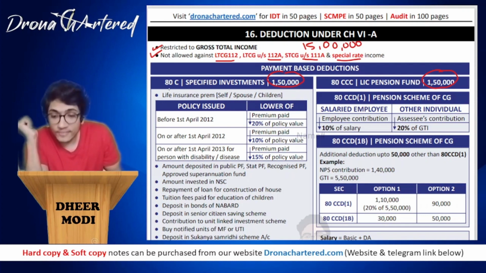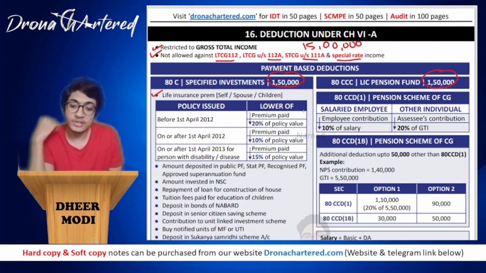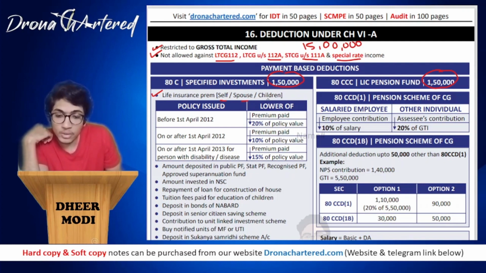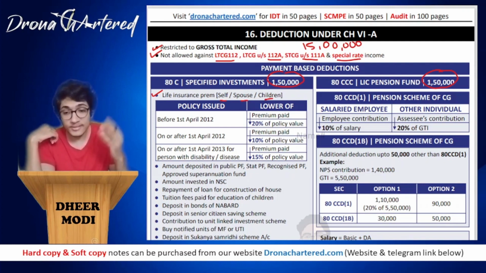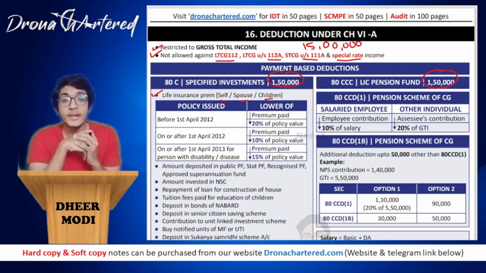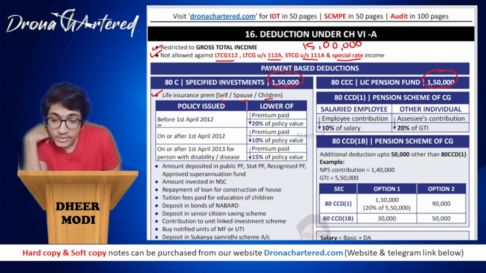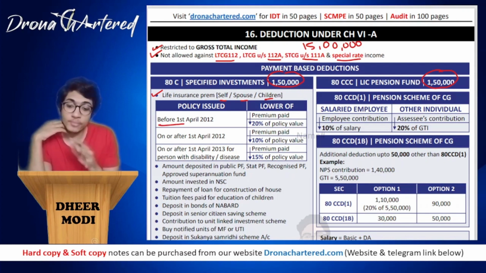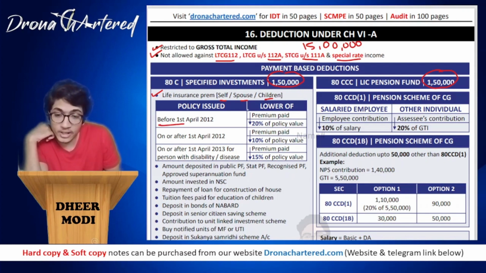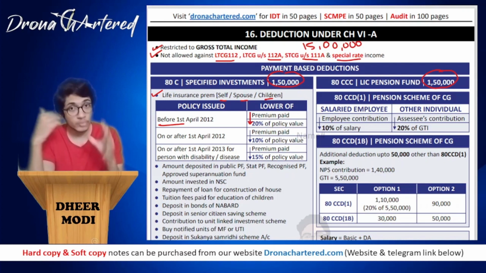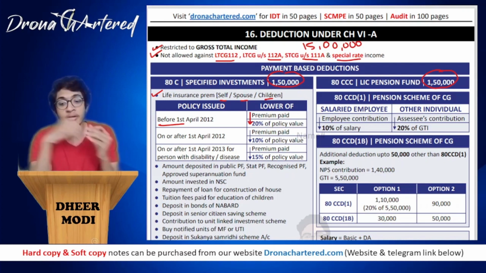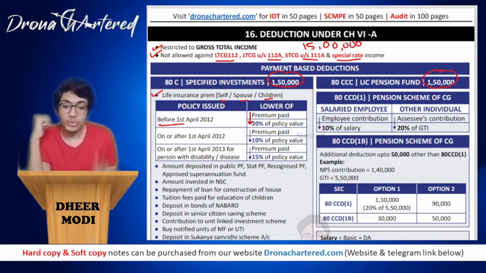Okay, so coming to your first point, that is your life insurance premium. Your life insurance premium paid for self, spouse, or children. So either you, your husband or wife, or your children, if you have paid the life insurance premium, that will be allowed as deduction. Now, how much deduction will be allowed? If the policy was taken before 1st April 2012, it will be lower of premium paid or 20% of policy value. That is, whatever the policy value is, you calculate 20% of it, and whatever premium you have paid, it will be lower of that amount.